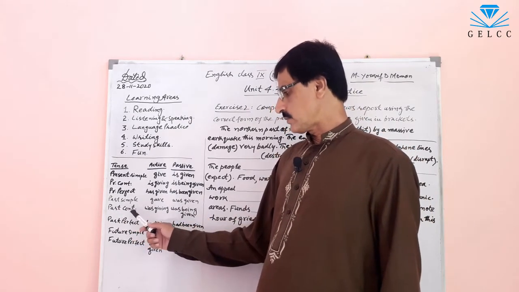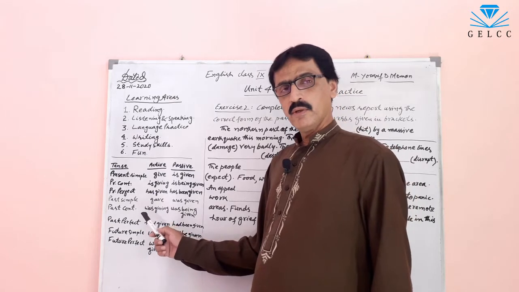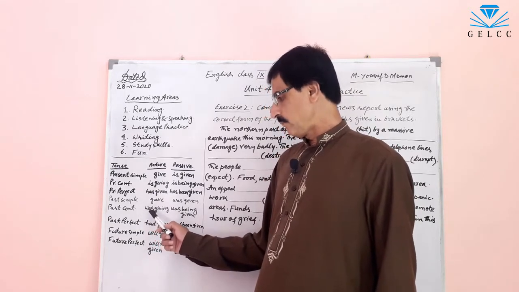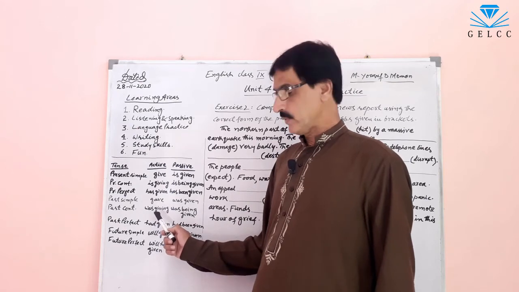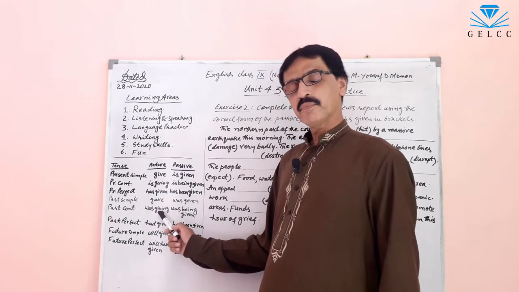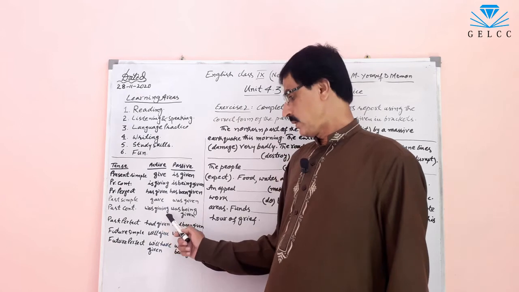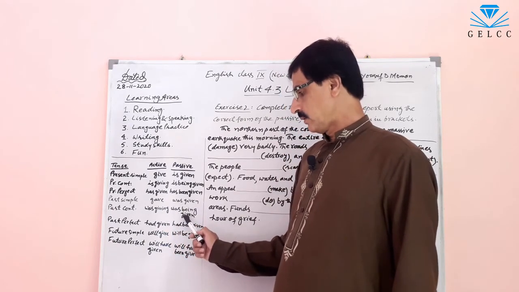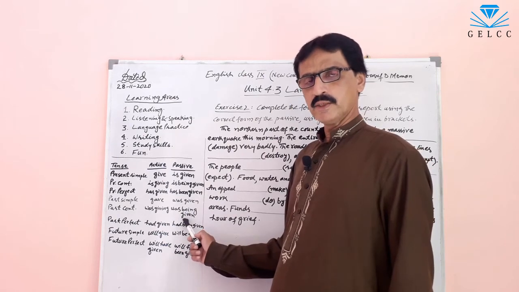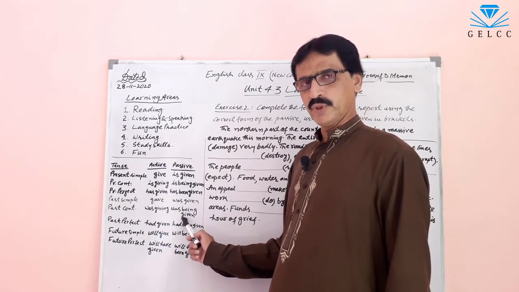Past continuous tense. In past continuous tense, we use was or were before present participle, ing form of the verb, giving. Was giving is past continuous. And in passive voice, we will use was being given. Was being or were being before third form of the verb.